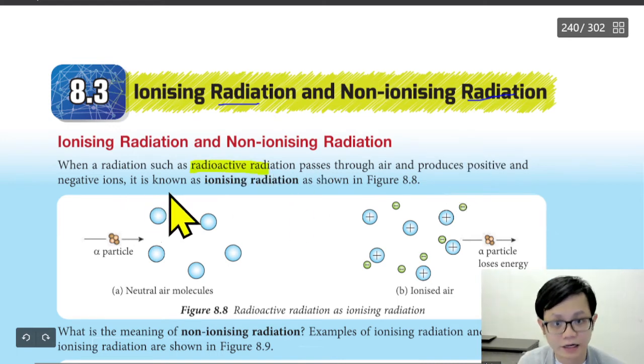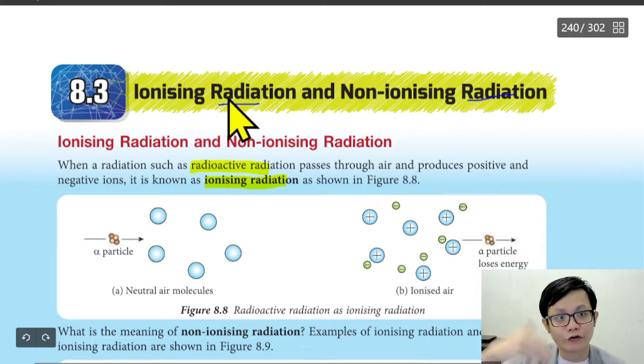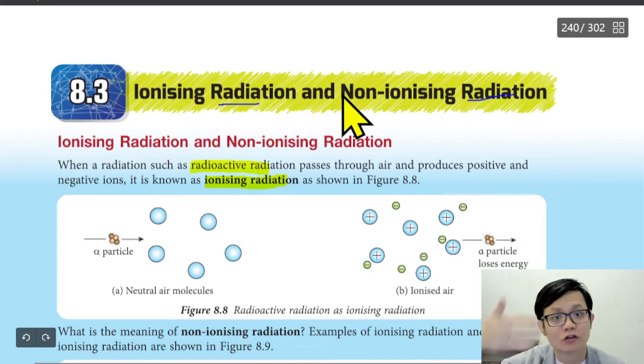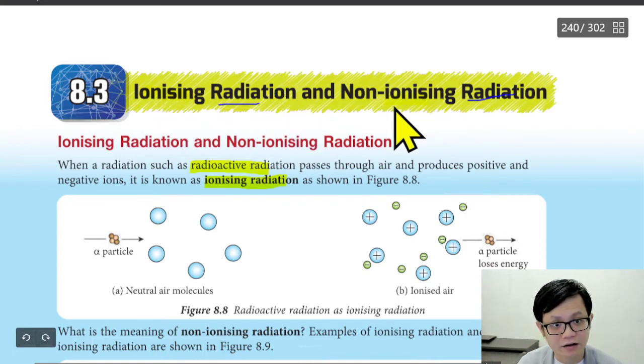It's also known as ionizing radiation. Radiation comes from the word radiate, like to radiate heat or to radiate light, which means to pass through. So when it passes through, it could be ionizing or non-ionizing.